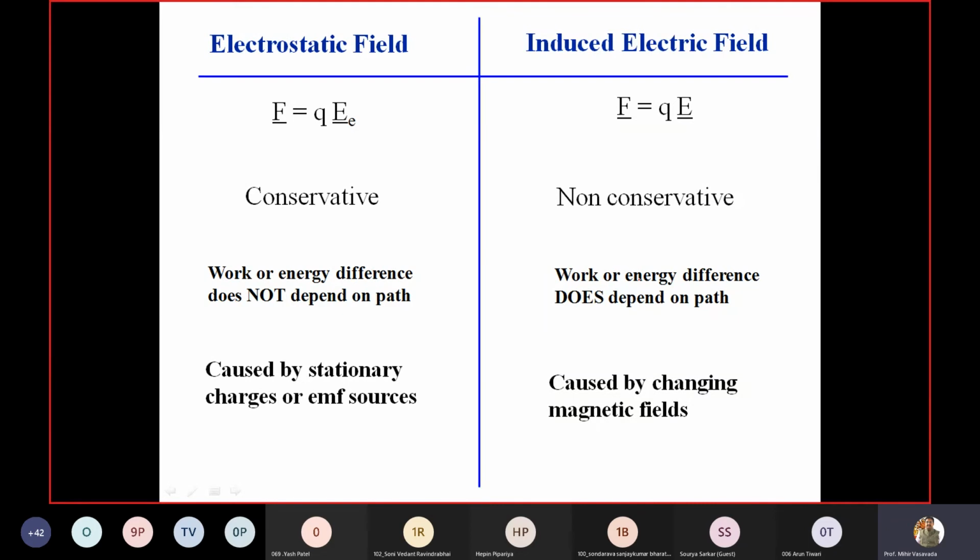Work or energy difference does not depend on the path here, while for induced EMF work or energy depends on the path. The path you take, if you have more rate of change of flux linkage, you will have induced EMF. This is caused by stationary charges or some EMF sources, while this is caused by a changing magnetic field. Clear?